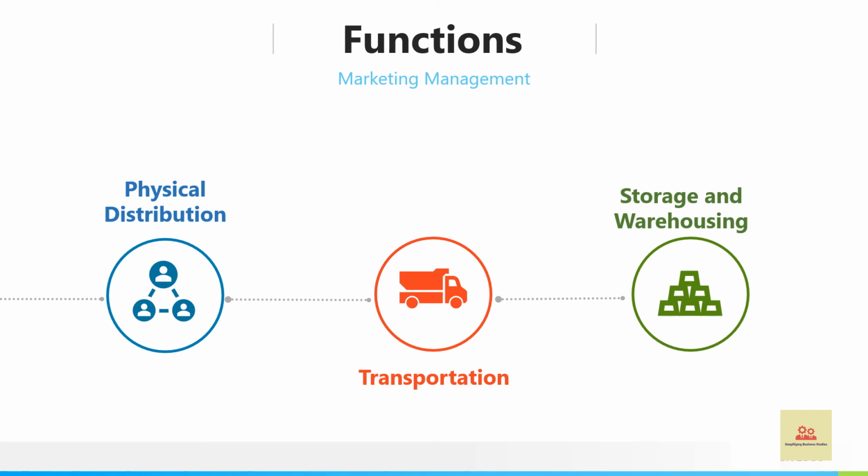And when an order is placed, the product is delivered from that nearest warehouse. So this is how they are able to deliver the products within the same day. So this is a very important function nowadays. Through this, marketers are able to reach consumers very quickly, and this is very important in today's time.